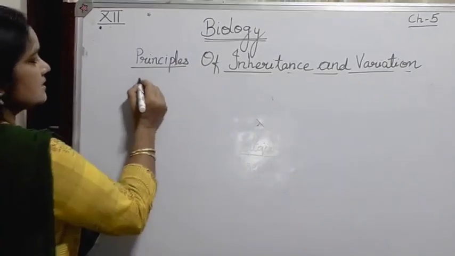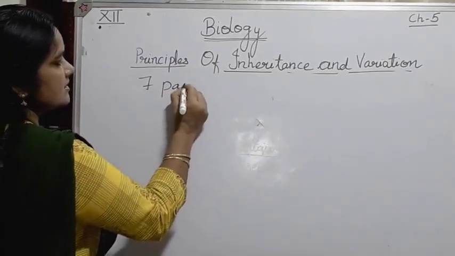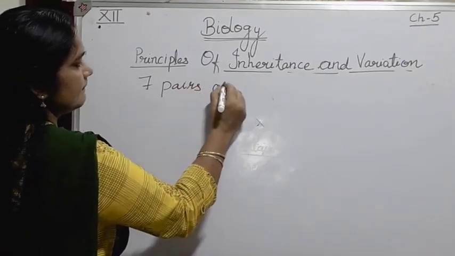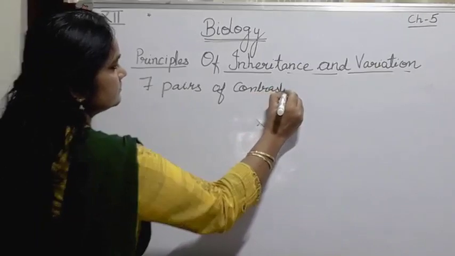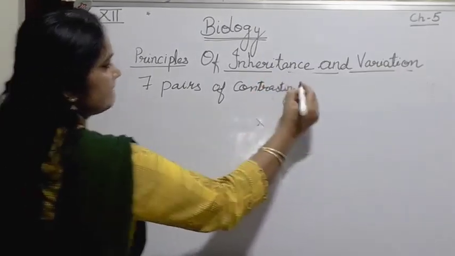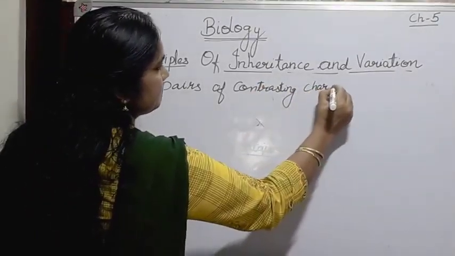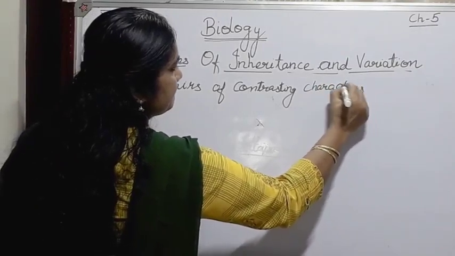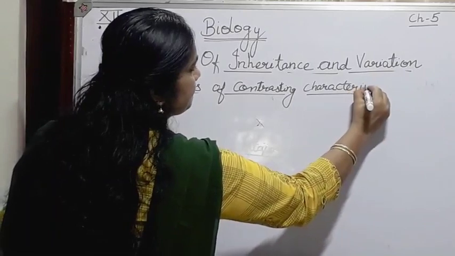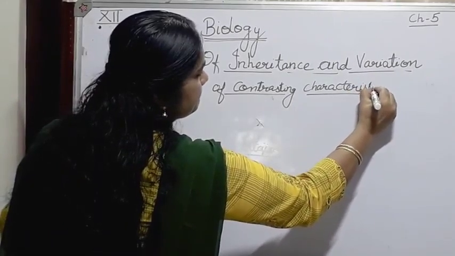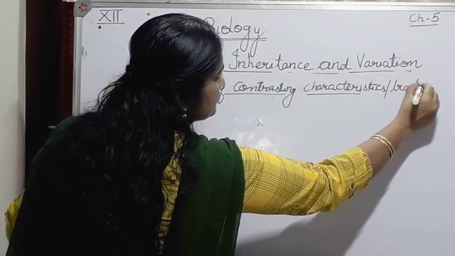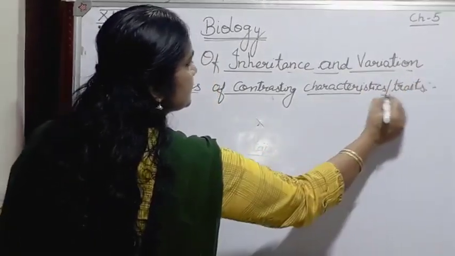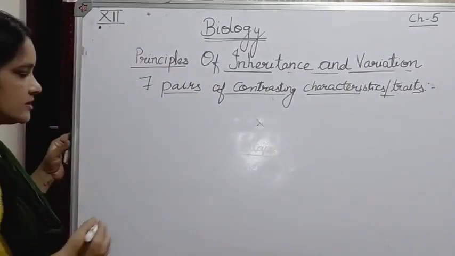So he had taken 7 pairs of contrasting characteristics or traits. These were the traits selected by Mendel for carrying out his experiment.